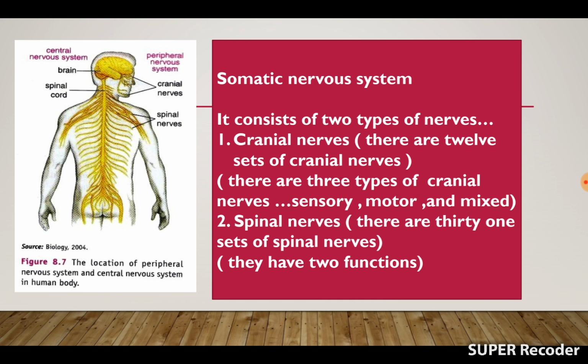The sensory fibers of the spinal nerves collect sensory information from all over the body except the head region and send them to the spinal cord, from where they are then carried out to the brain. In addition, motor impulses coming down from the brain are sent to the muscles by the motor fibers of the spinal nerves. So it is clear that there are two types of nerves in the somatic nervous system. These are the cranial nerves and the spinal nerves.